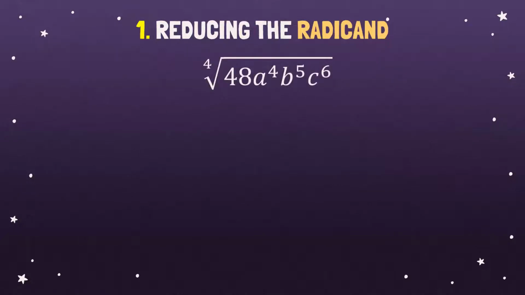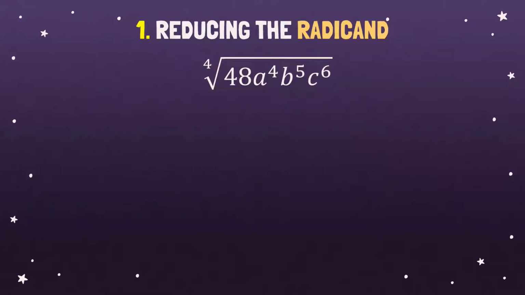Another example. We have the fourth root of 48 A raised to 4, B raised to 5, C raised to 6. Okay? Now, let's find the factors of each expression, such as 48, A raised to 4, B raised to 5, C raised to 6, that has a perfect fourth power. Okay? So that means, you multiply the base by itself 4 times.